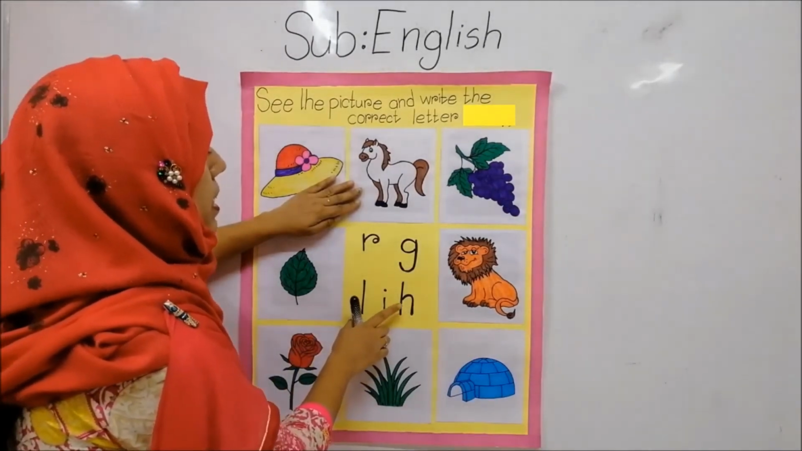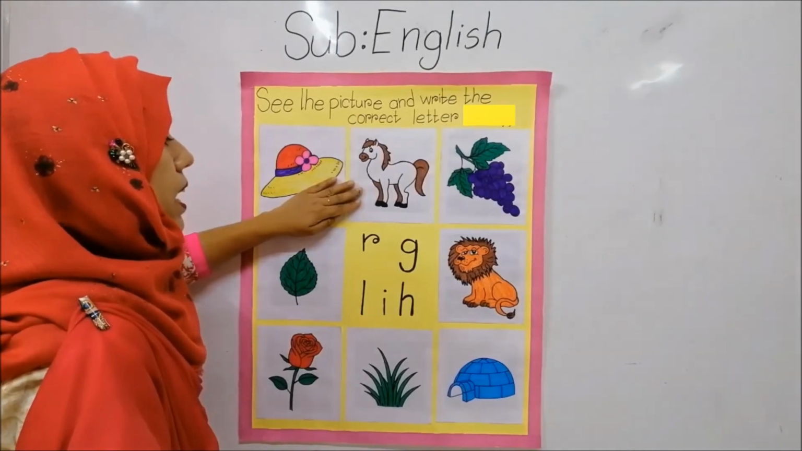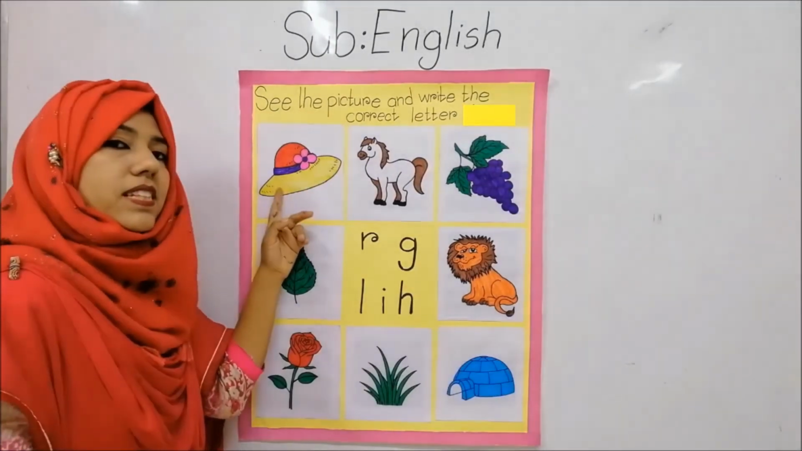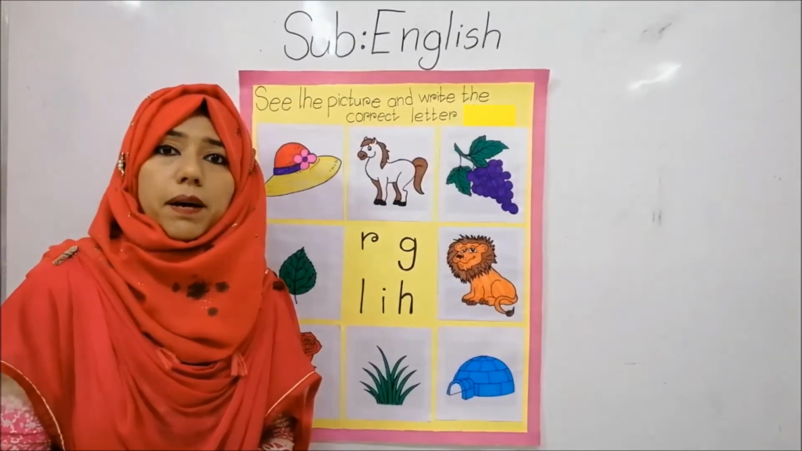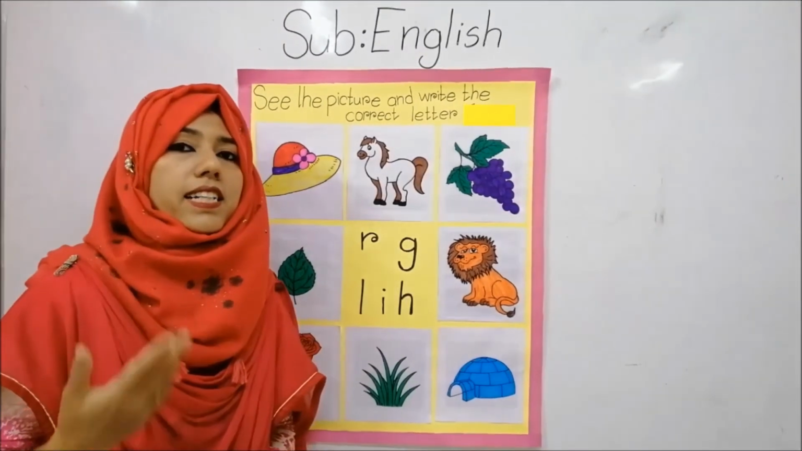Then this is letter H. H phonic sound is Ha. What is it? This is hat. Do you have a hat? So, what for hat? Hat.